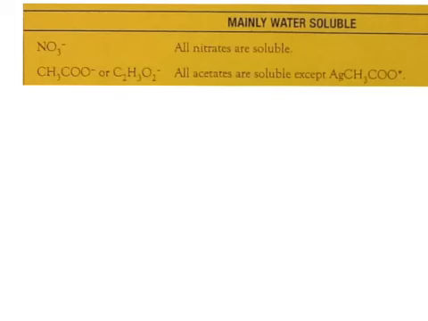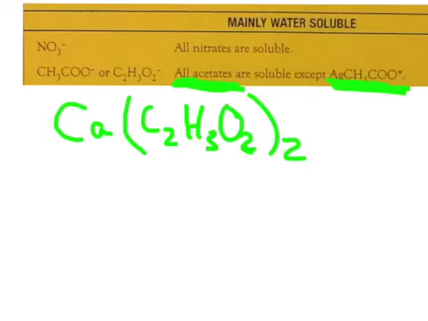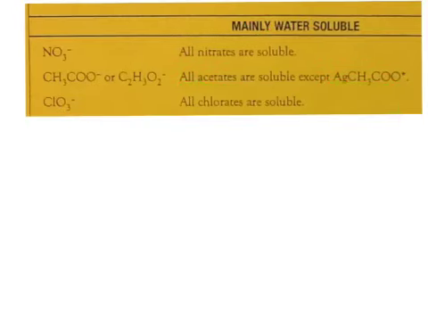The next rule down on your list looks at acetates, and it says all acetates are soluble except silver acetate. Now we have to start keeping track of a few exceptions. What about calcium acetate? Yes, if it has the acetate ion in it, it is going to be water soluble.